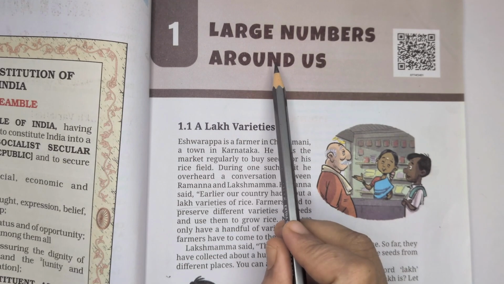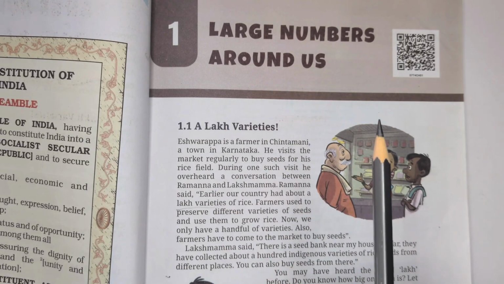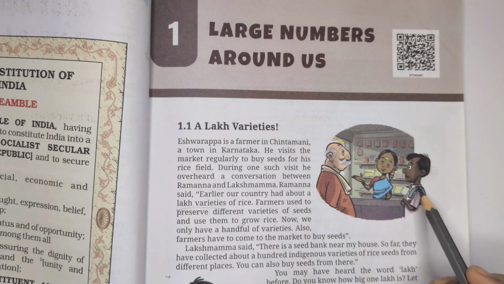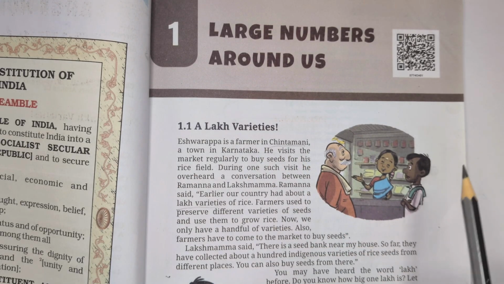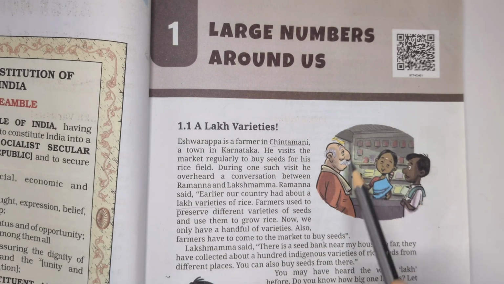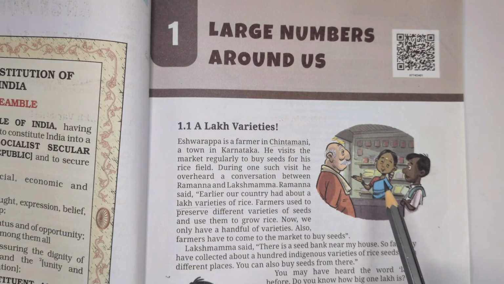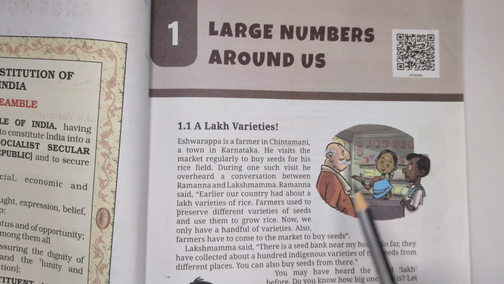Chapter 1: Large Numbers Around Us. Ishwarappa is a farmer in Chintamani town in Karnataka. He visits the market regularly to buy seeds for his rice field. During one such visit, he heard a conversation between Chandramama and Ramanna.